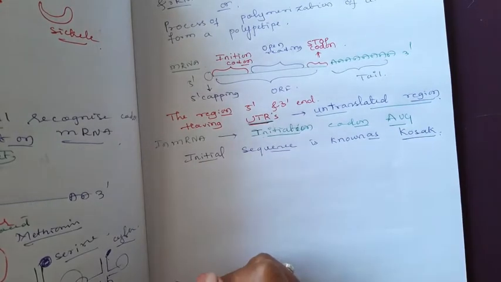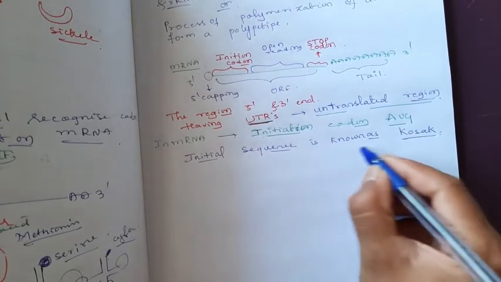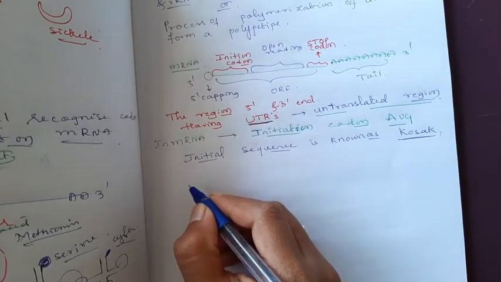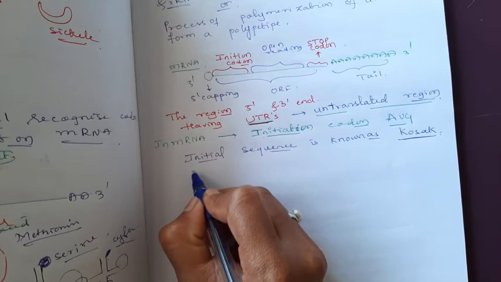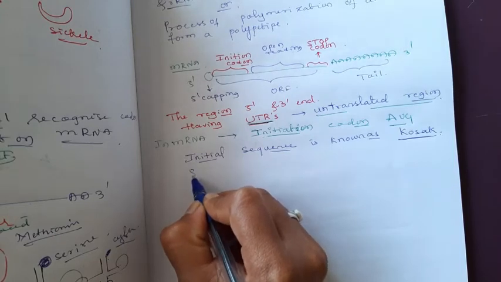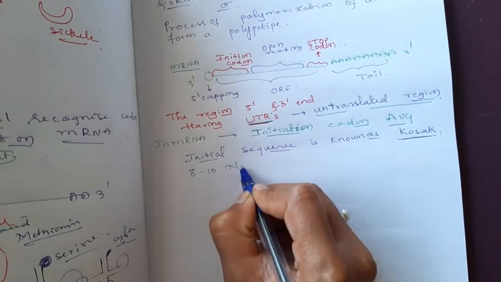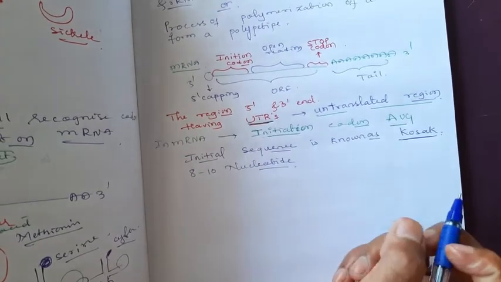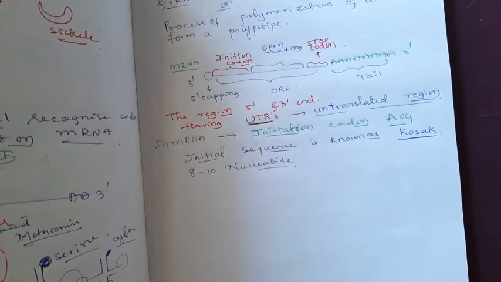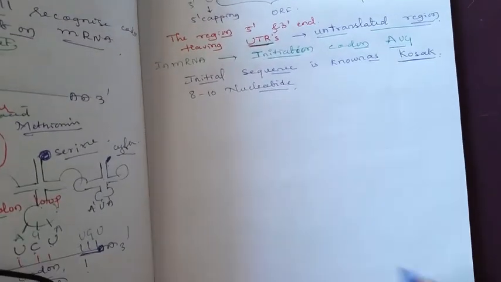The Kozak sequence has about 8 to 10 nucleotides, and at the end of these 8 to 10 nucleotides it has the AUG, which is going to be recognized by the rRNA.